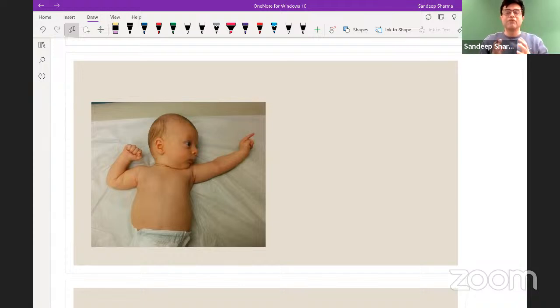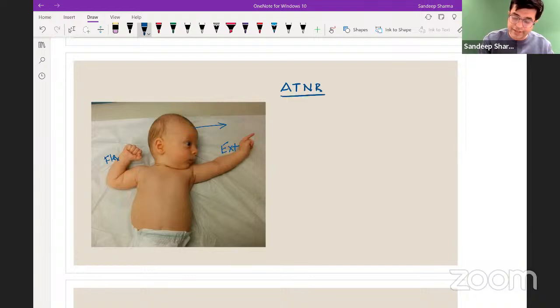Now, how to identify it: suppose I'm a newborn, and you turn my head, in a supine position, to one side. There will be extension of limbs on the same side and flexion of limbs on the opposite side. As you can see, on whichever side the head turns, there will be extension on the same side. So you can see extension here and you can see flexion. This is a child having what kind of reflex? Remember, it is called ATNR. ATNR stands for asymmetric tonic neck reflex.